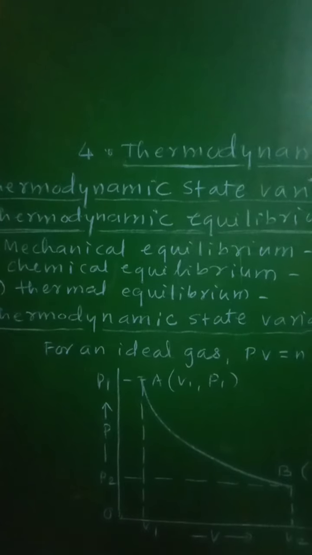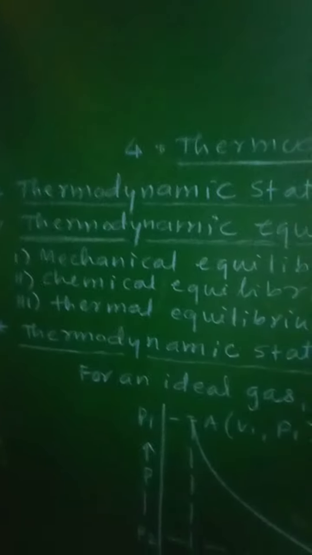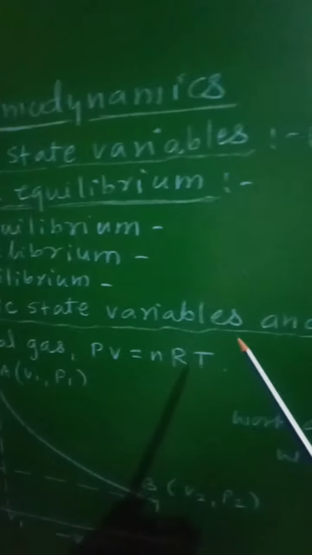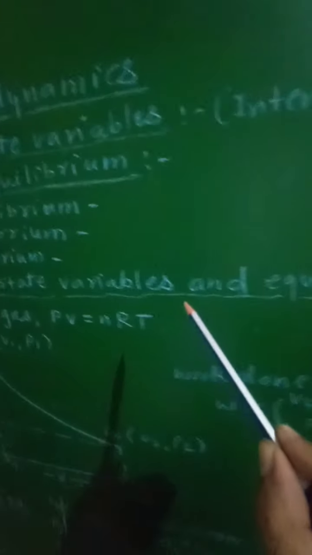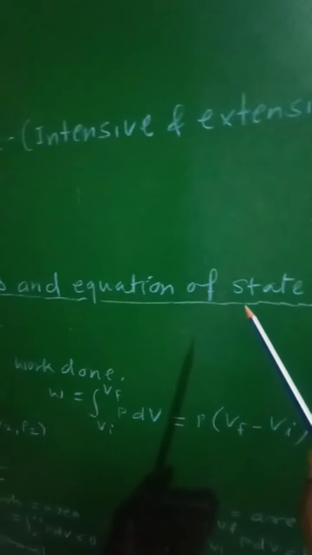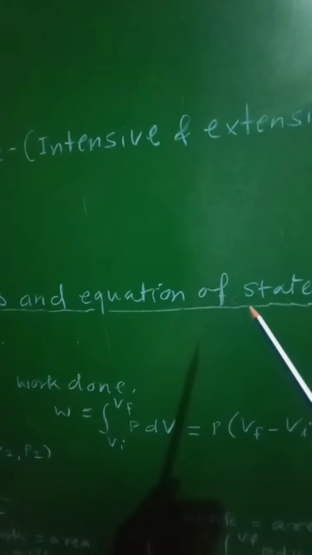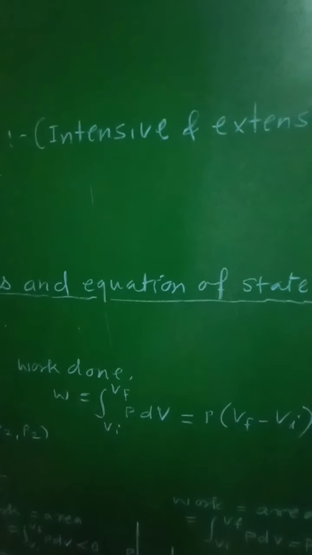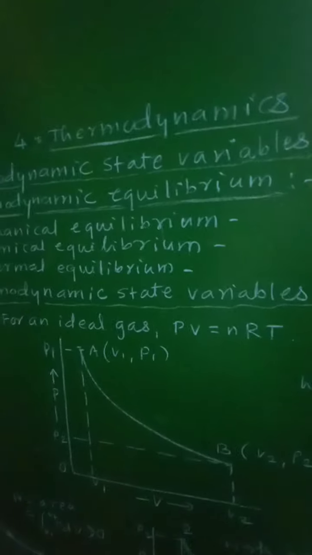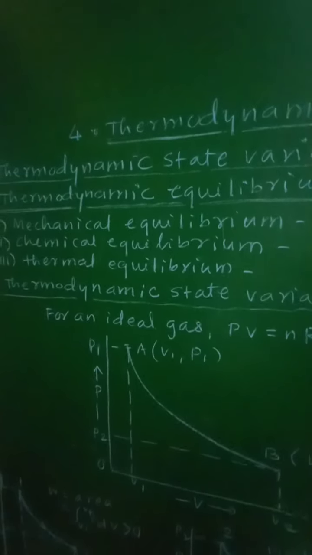Now let us go for the next point, and that is the thermodynamic state variables and equation of state. So what are the thermodynamic state variables and what is the equation of state, that we will have to consider.